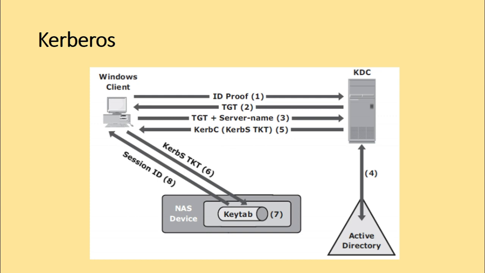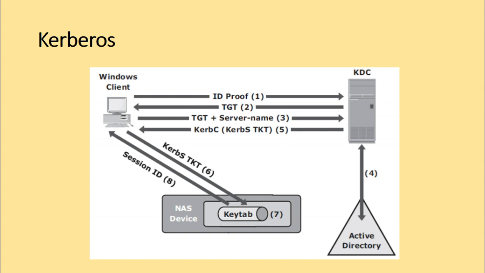The next step is when the client requests a service from the server. It sends a request as it is given here, the stepwise number. The next step is when the client requests a service from the server, it sends a request in the form of the previously generated ticket, the TGT.